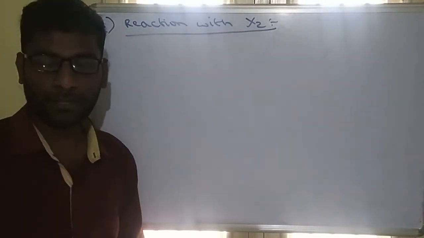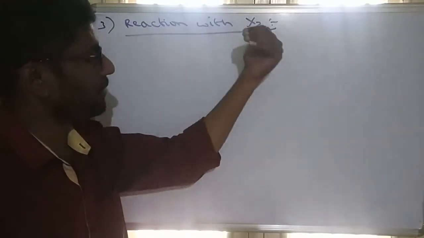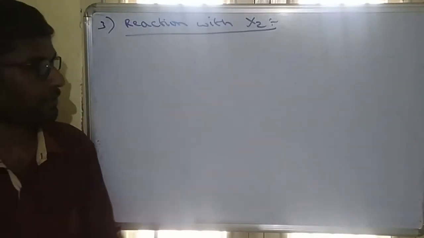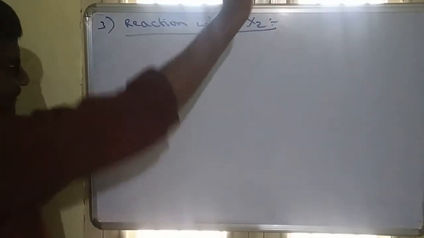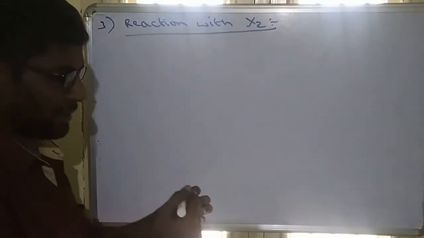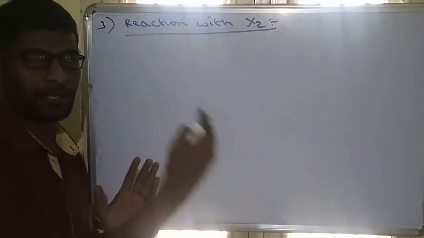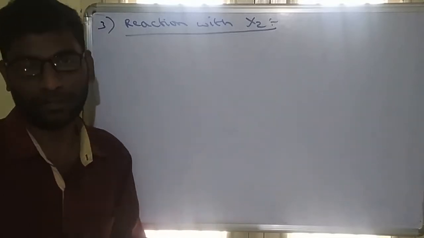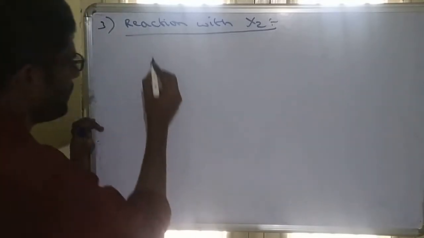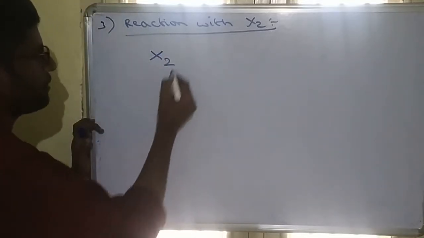So you are studying halogens and halogens combining with halogens. So, reactivity of the 17th group with halogen. What it means is, you can write this statement: 17th group elements, when they combine with halogen, form interhalogen compounds. The halogen symbol is X2.